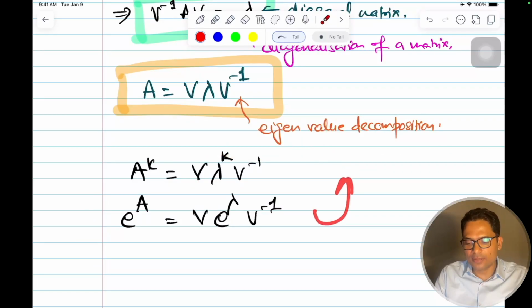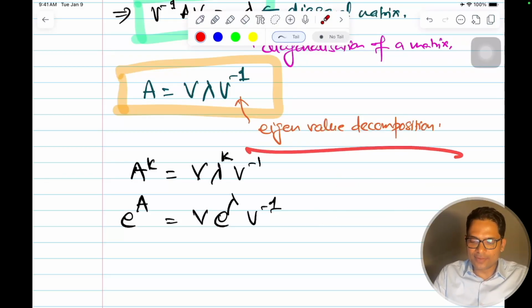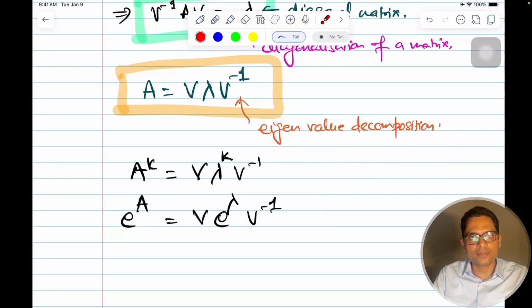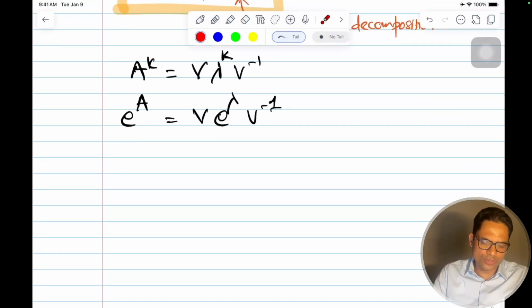There's one more very important application, that is PCA, which we'll discuss in the next video. Okay, so I hope eigenvalue decomposition is clear and why it is important. If this is clear, let's do one more small thing after this.